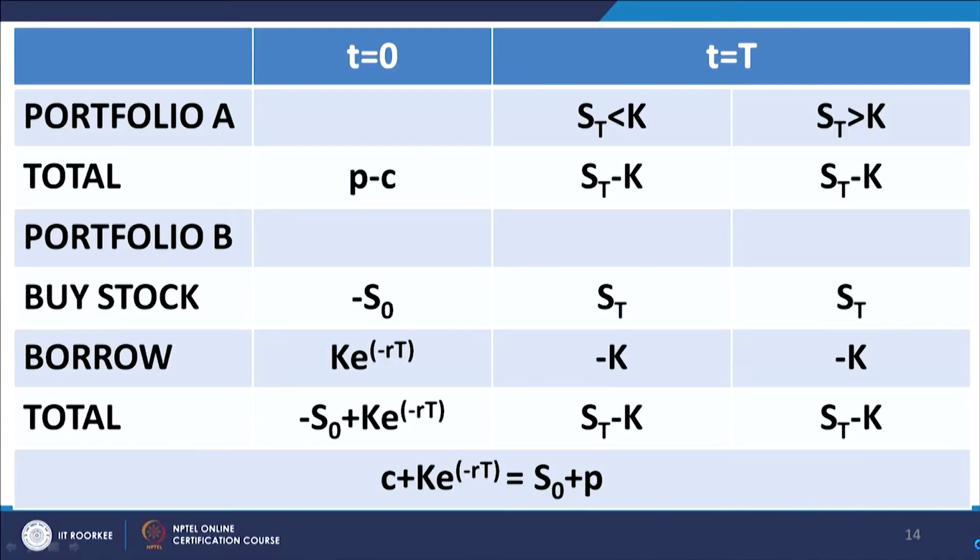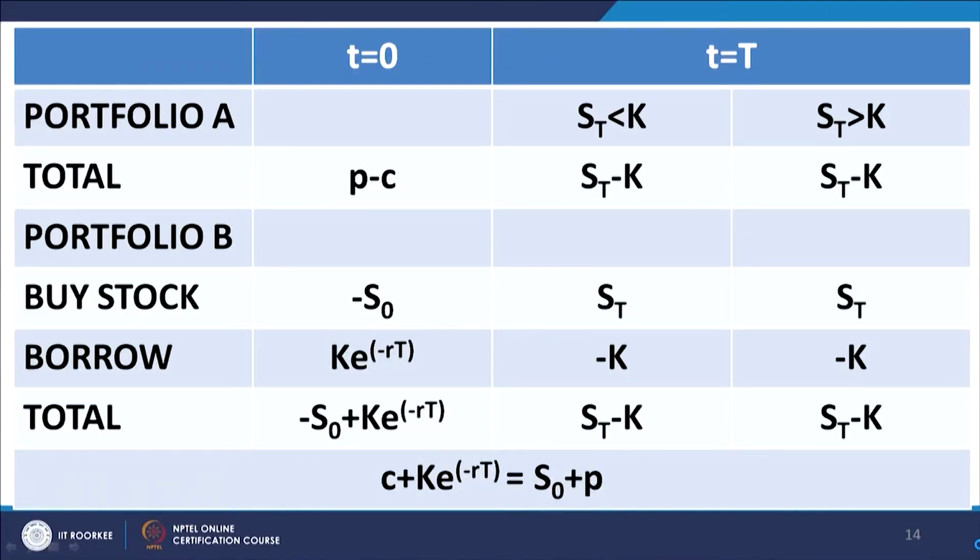And what we find now is that the total cash flows at t equal to capital T for each segment of the partition turn out to be equal for portfolio A and portfolio B. You can clearly see on this slide, if S T is less than K, portfolio A and portfolio B both give a payoff of S T minus K, and when S T is greater than K, again the same thing happens.